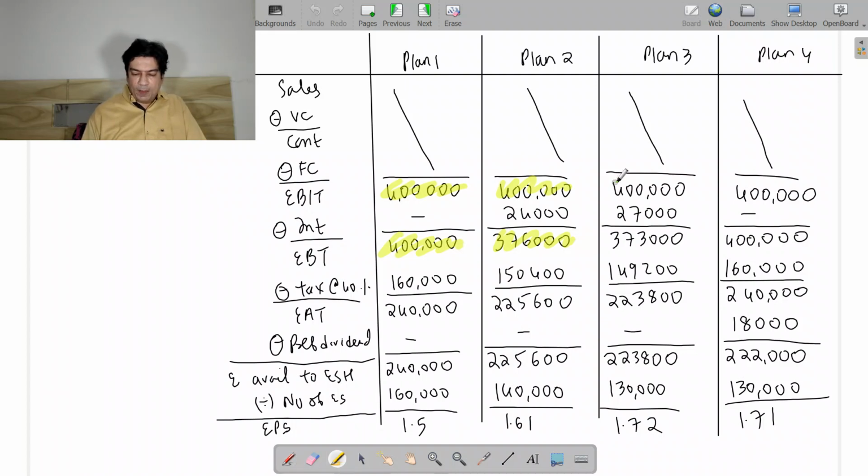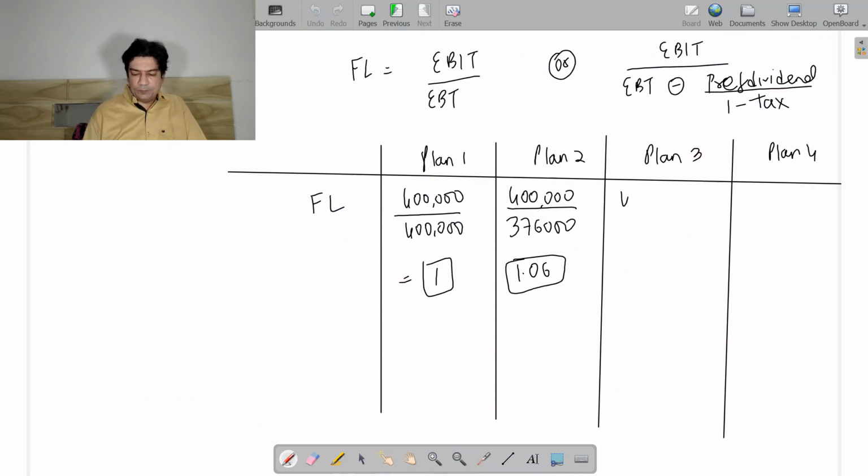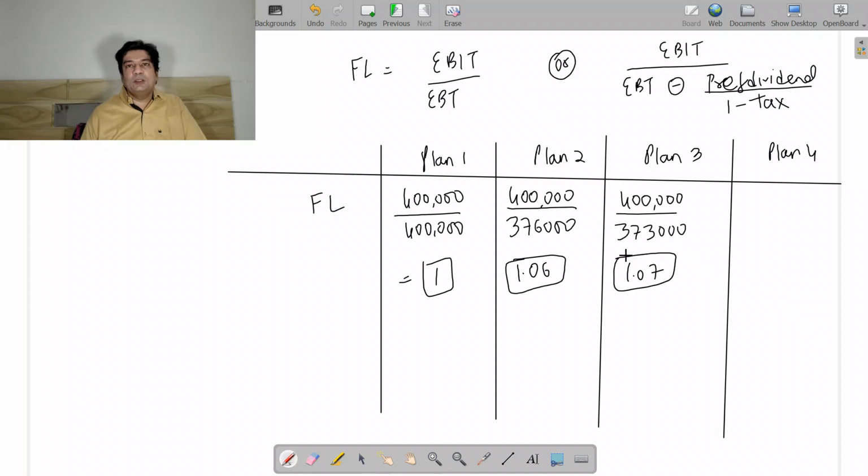Now for plan 3, again 4 lakh I will divide by 3,73,000. So 4 lakh divided by 3,73,000. So 1.07 will be my financial leverage.